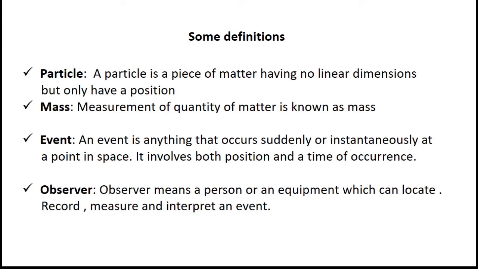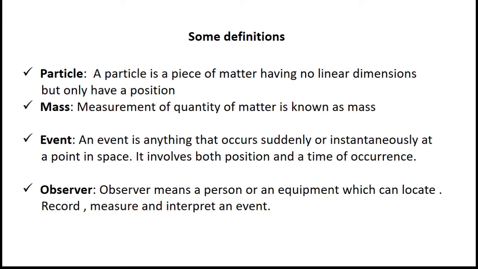Before knowing about the types of frames of reference, let us know some of the terms related to this chapter. You come across the word particle frequently throughout this chapter. What is meant by particle? A particle is a piece of matter having no linear dimensions but only a position. It does not have any length, breadth or thickness, but it will have only position.